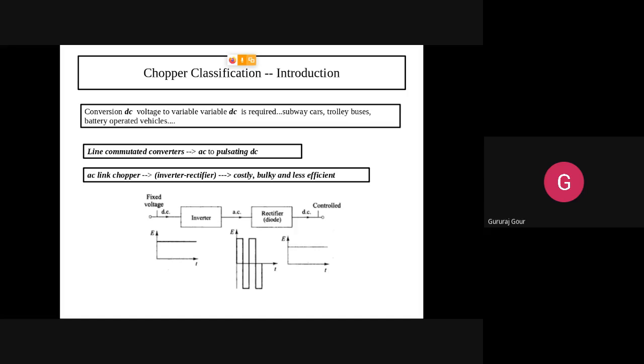Here the chopper is similar to the rectifier. What will a rectifier do? It will convert your AC signal, that is a sinusoidal signal. A sinusoidal signal doesn't mean what we normally observe in our domestic main supply. Don't think that it is always sinusoidal.